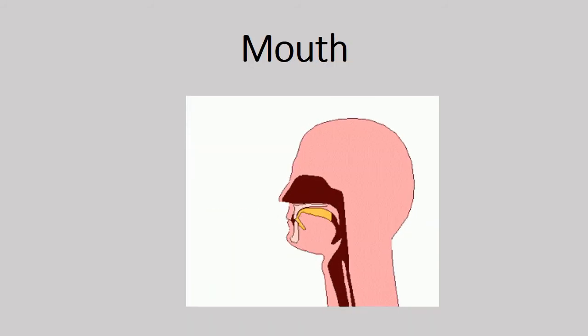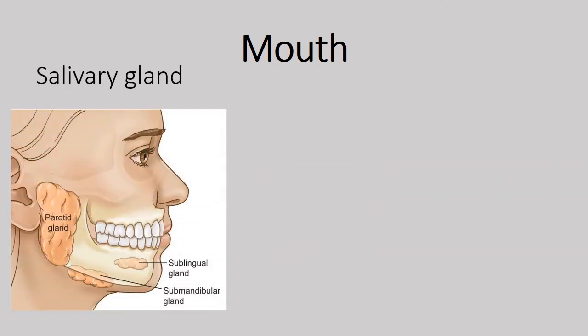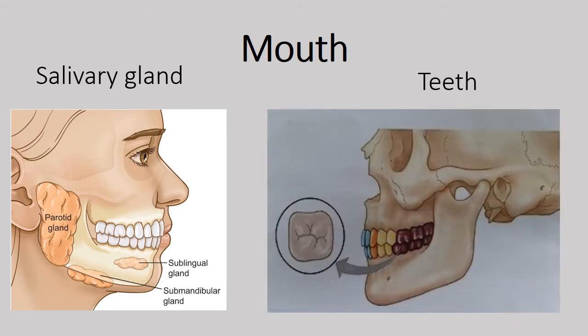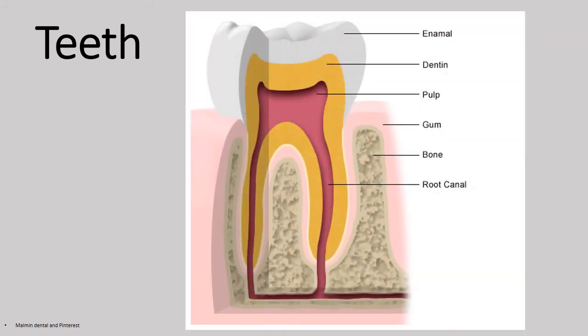Let's start with mouth. In our mouth, there are two things that help the process: salivary glands and teeth. Now we have four main types of teeth. They are incisors, canines, premolars, and molars. They also have four different tissues: enamel, dentin, cementum, and pulp. The teeth help to break down the food into very small sizes. This helps the further digestion process.